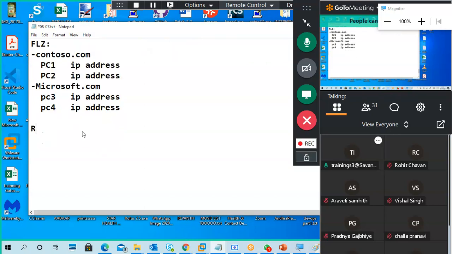In reverse lookup zone, it depends upon your network. For example, I'm using a 192.16.0.0 network here. So the zone is like this. This is a zone, this is a zone.